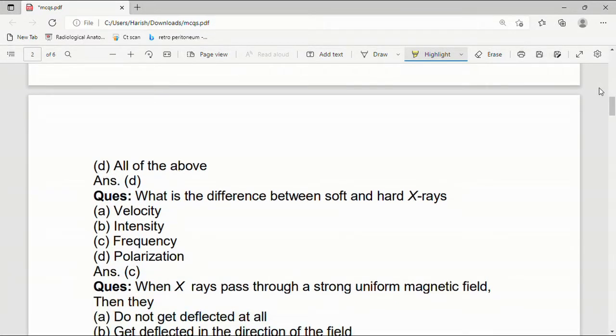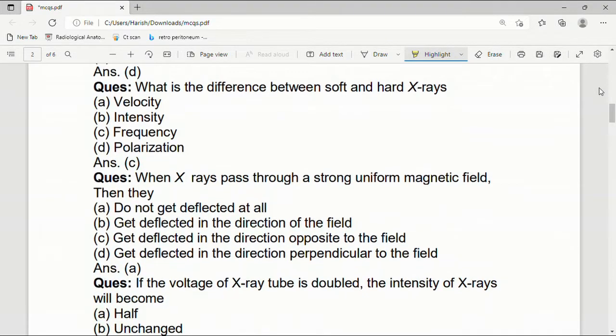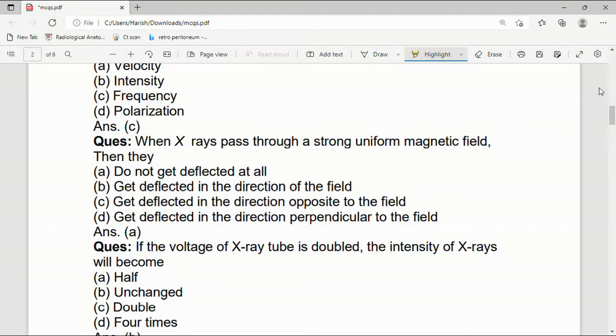What is the difference between soft and hard X-rays? Velocity, intensity, frequency, or polarization? Answer is frequency. Frequency will be the difference in soft and hard X-rays. When X-rays pass through a strong uniform magnetic field, then they do not get deflected at all, get deflected in the direction of the field, get deflected in the direction opposite to the field, or get deflected in the direction perpendicular to the field. Answer is A. Do not get deflected at all.